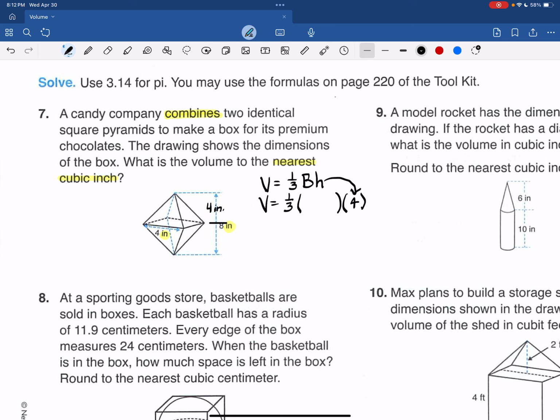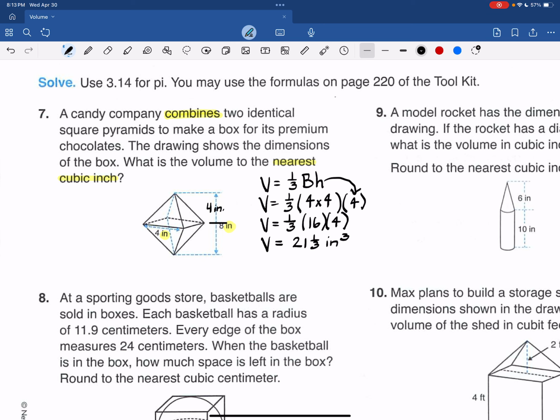Now the base of this pyramid is a square. So we've got a long side and a wide side that are equal. And here comes the math. 1/3 of 16 times 4. I said 4/3, I meant 1/3. So the volume is, type this in your calculator, 1 fraction 3 times 16 times 4. And that is 21 1/3 cubic inches.